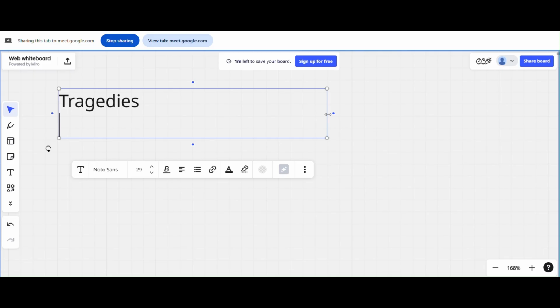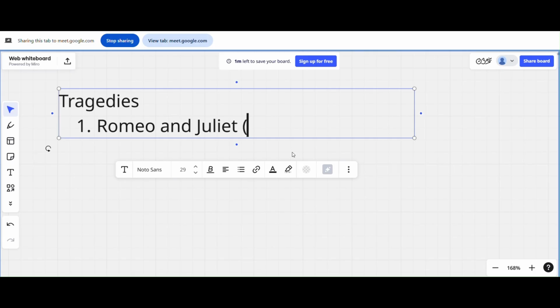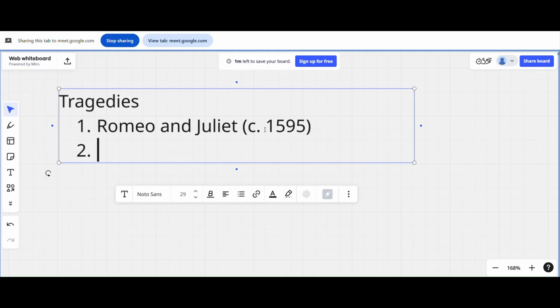Tragedy first is Romeo and Juliet. I think everyone knows this. Okay, Romeo and Juliet, you can jot it down. Romeo and Juliet was published somewhere in 1595. When I put C, it means circa. Circa means somewhere. Not exactly sure, but somewhere around that time. Romeo and Juliet definitely is one of the most popular tragedies here, and it's one of the first tragedies of Shakespeare.